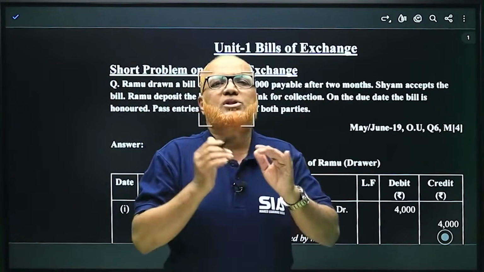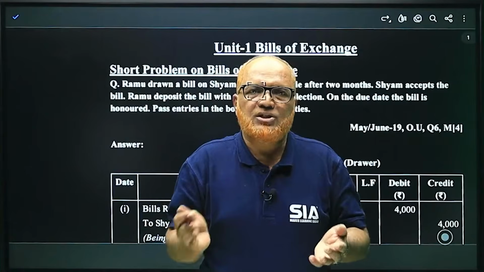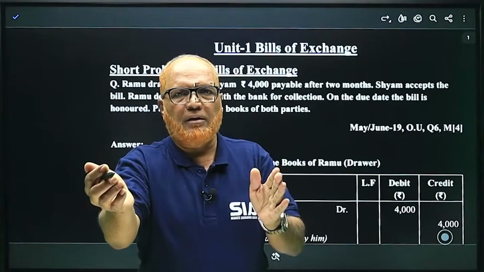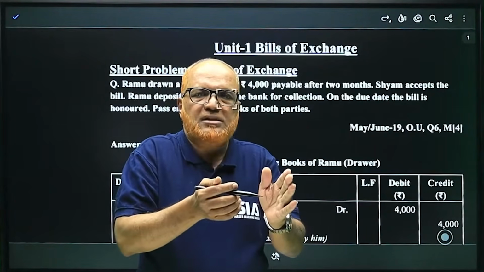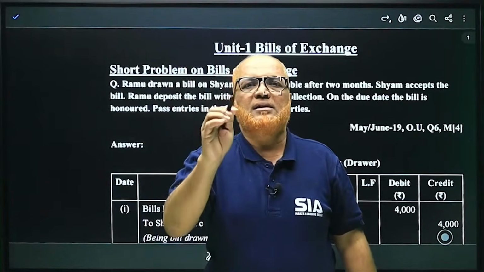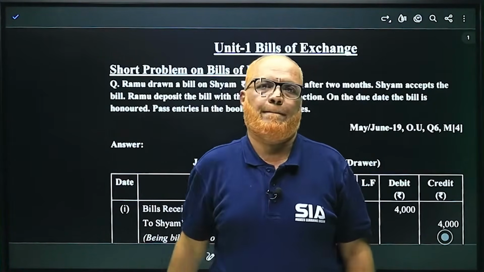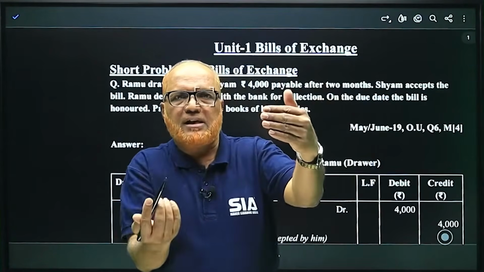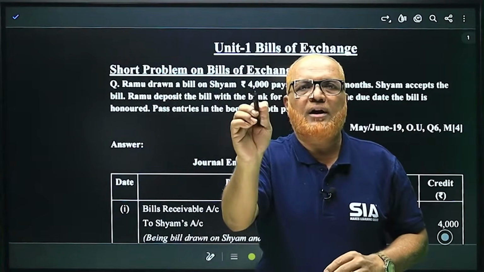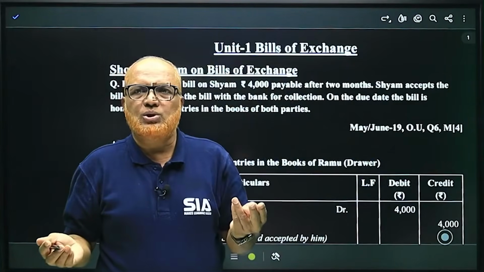What are the type of problems you may get from this unit number 1? The problems like, give the journal entries when the bill is drawn and endorsed. A draws a bill on B, and then after receiving B's acceptance, A has endorsed the bill to C. So when he receives the bill, bills receivable account debit to B's account. B is the acceptor. That is when the bill is received. Now bill endorsed to C. C's account debit to bills receivable. Like this, 2-3 entries they will ask for short question.